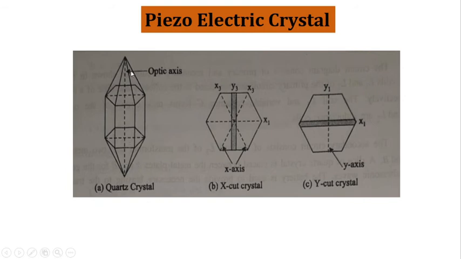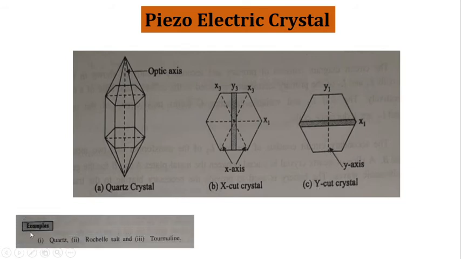It consists of three axes: optic axis, electrical axis and mechanical axis. That is X, Y, Z. It consists of two hexagons attached with two pyramids. And this is the example of an X-cut crystal. X-cut crystal means the corner of the hexagon should be joined. Then Y-cut crystal means the body of the hexagon should be joined. Examples of piezoelectric crystals are quartz, Rochelle salt and tourmaline.